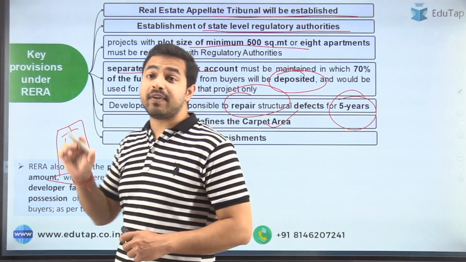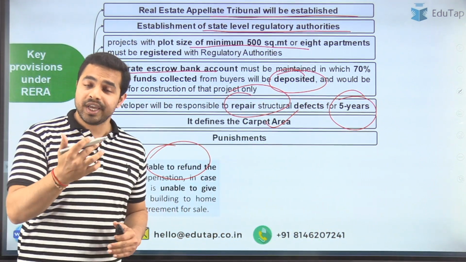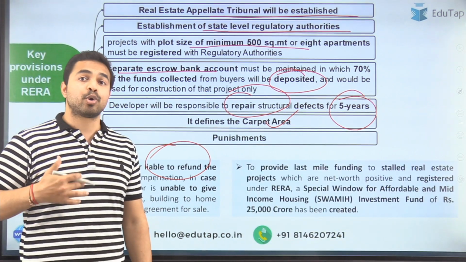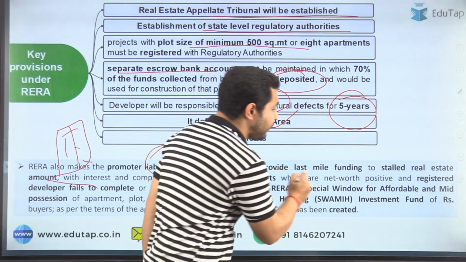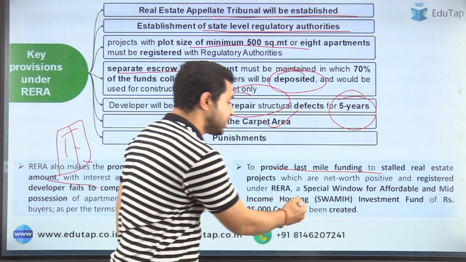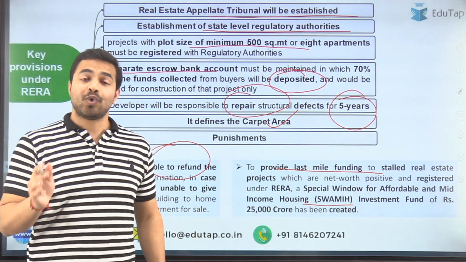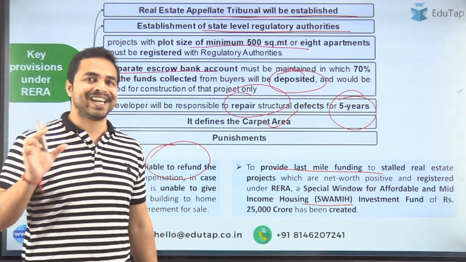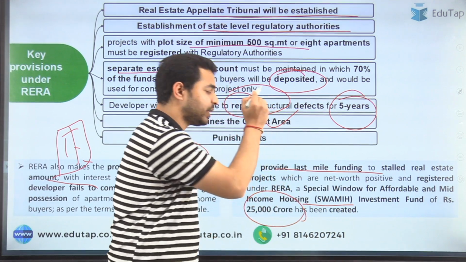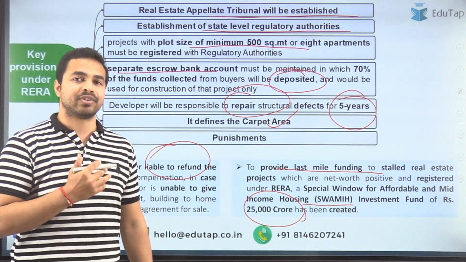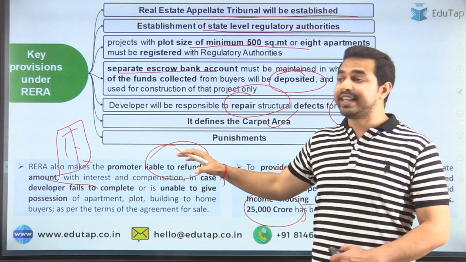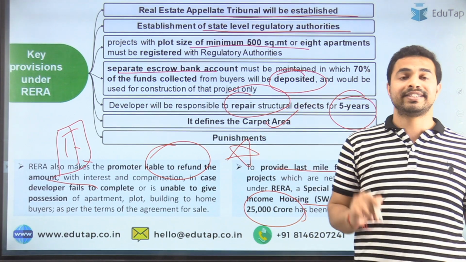And guys, apart from that, there was also one provision for the creation of a fund for the stalled projects. That means, for example, there are some stalled projects, so to provide such kind of projects a last mile funding, this act states for the creation of a Swamih Investment Fund, which stands for Special Window for Affordable and Mid-Income Housing Fund, and the amount of this fund is 25,000 crore. So this fund has been created with an amount of 25,000 crore rupees, and this information was being given in the PIB article, and that's why this really becomes important from the exam point of view.